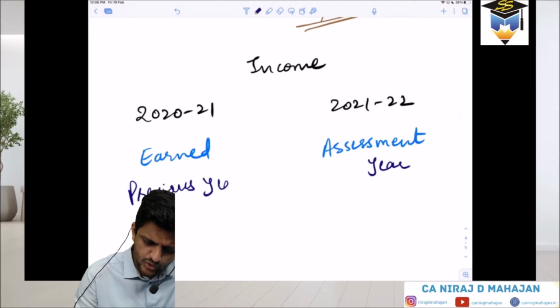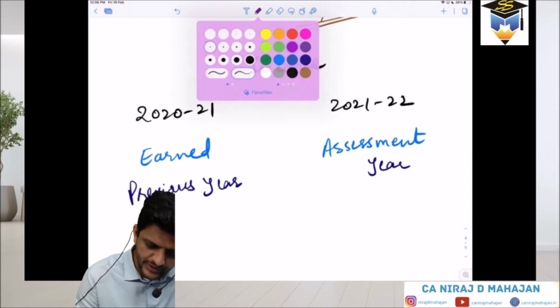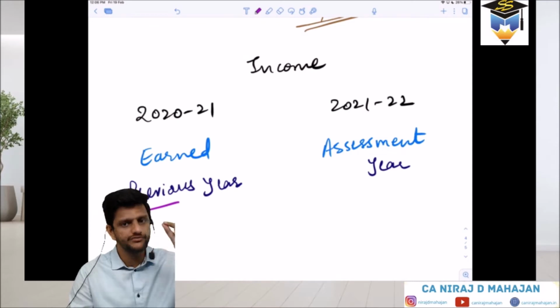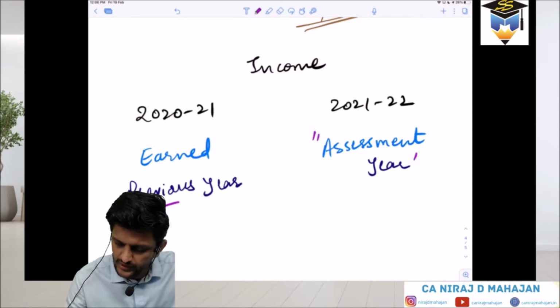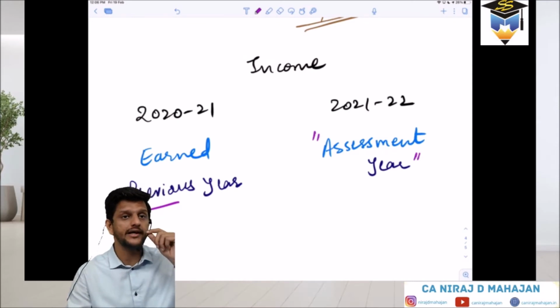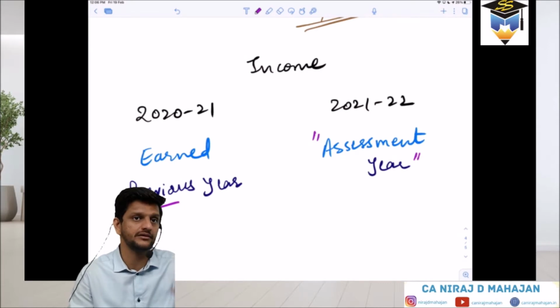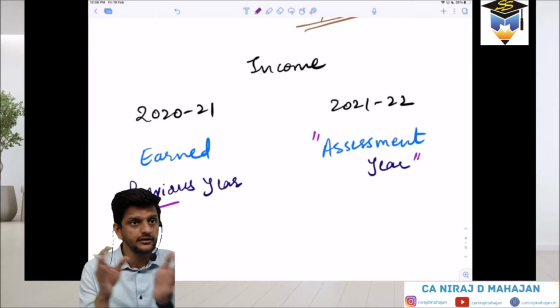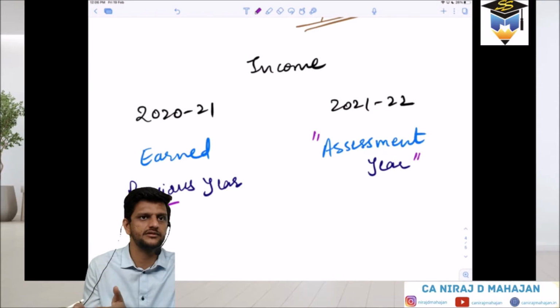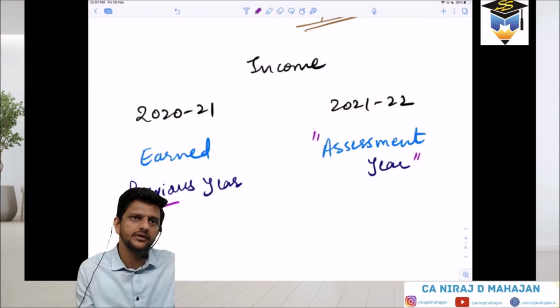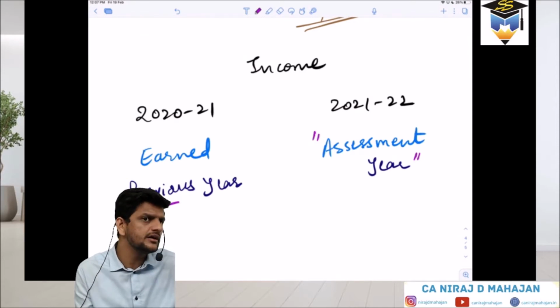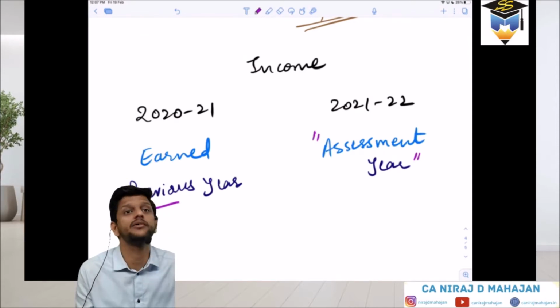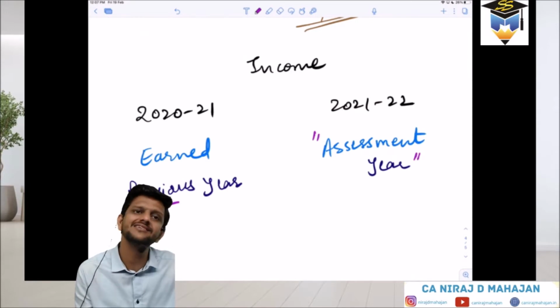Now can you understand the logic why it is called previous year? Because the first importance we give is to the term assessment. Just now I told you the Income Tax Act is also made or prepared for an assessment year. So in assessment year, whatever will happen is for the income earned in the previous year. So the word previous year is nothing but the year immediately preceding. Preceding, you understand? Yes. The year immediately preceding the assessment year. This you have to understand. That is the reason it is called previous year.